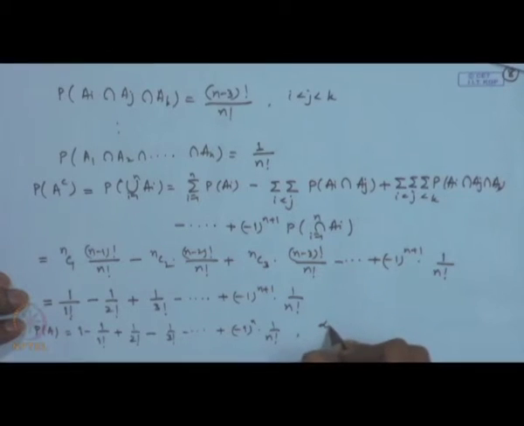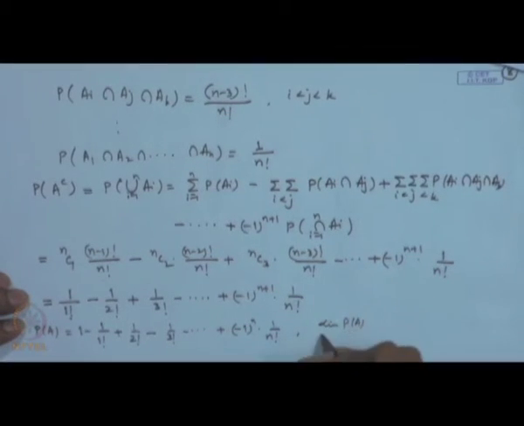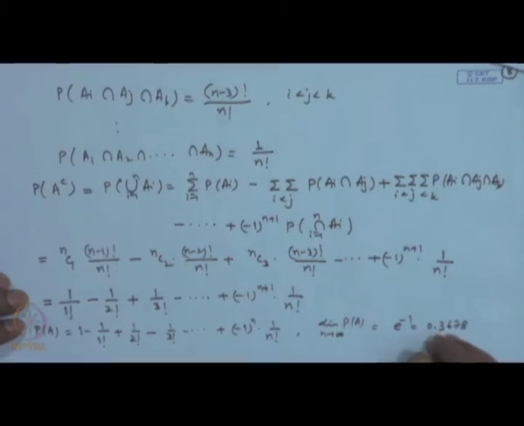So, limit of probability A as n becomes large is simply e to the power minus 1, that is 0.3678. That means, nearly 37% of the time the event that none of the objects occupies the correct place will be true, which is quite high probability.